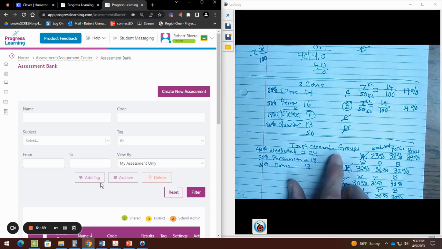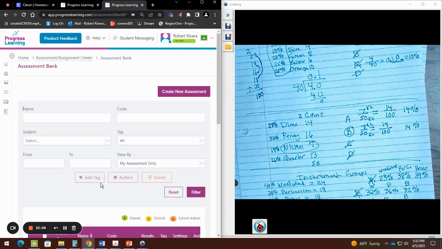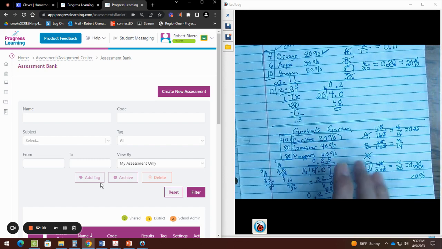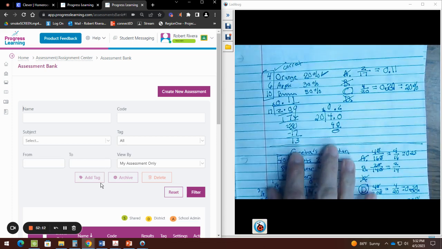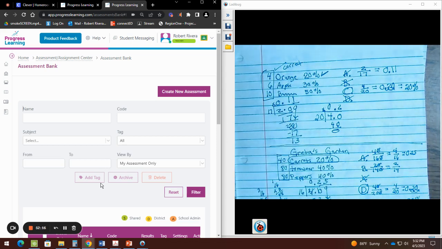Instrumental groups, that's what I got. And of course, we also did Greta's Garden. Here was the answer. And I also did the favorite fruits, right?